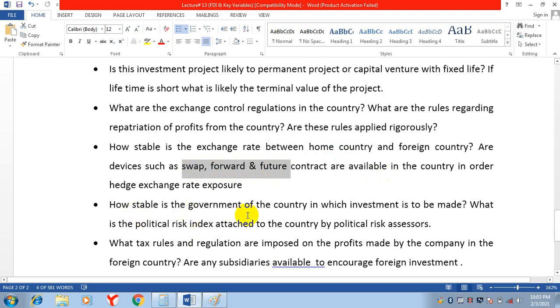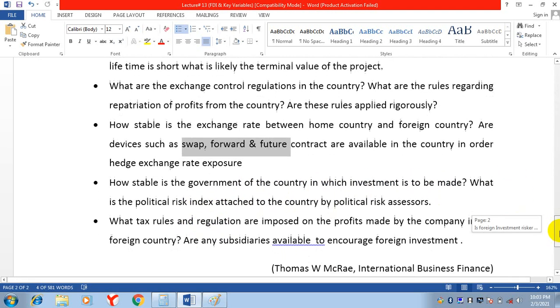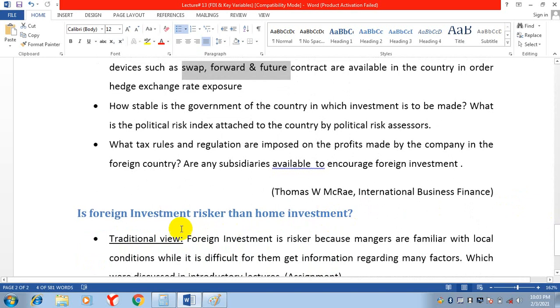How stable is the government? Is the government stable or not? If the government is not stable, don't invest in that country. So how stable is the government of the country in which investment is to be made? What is the political risk index in that country?